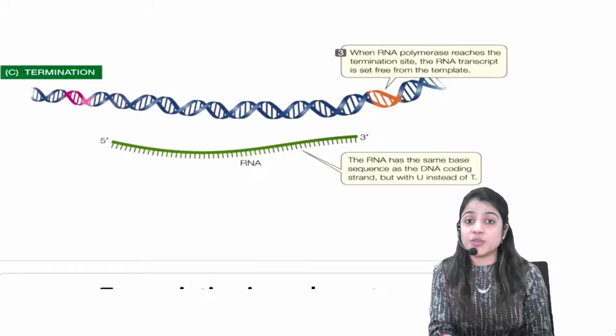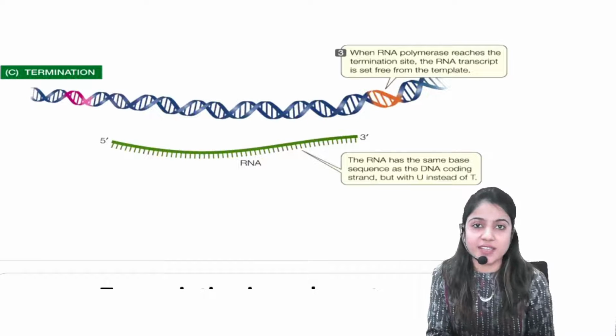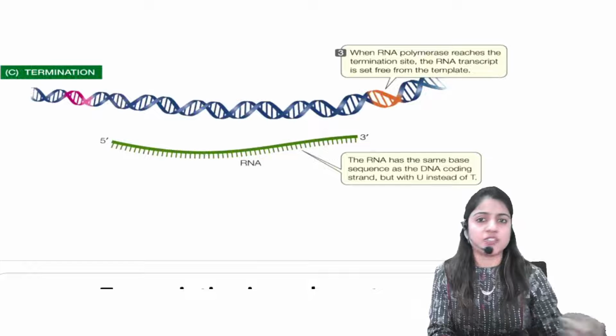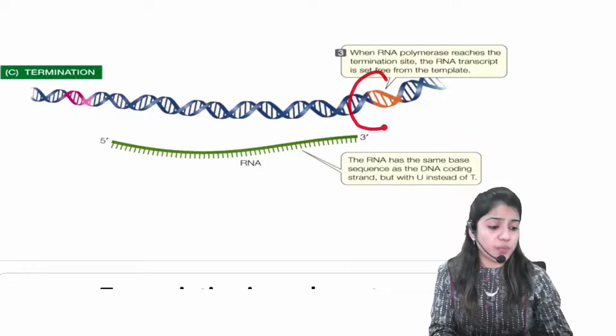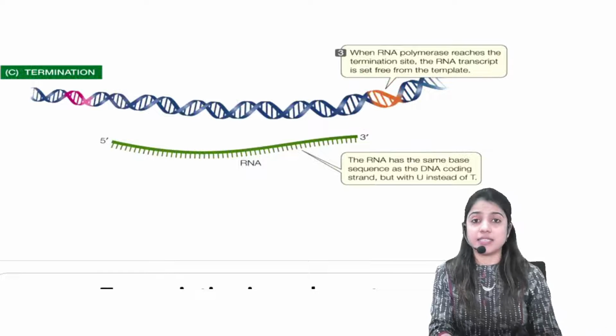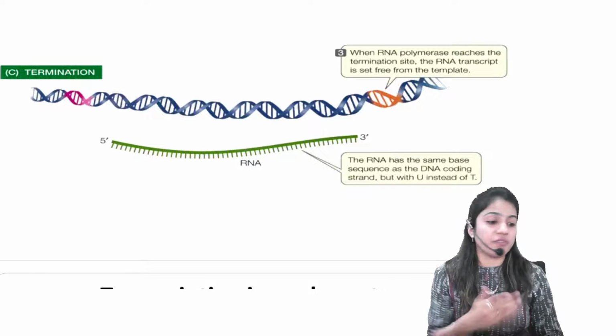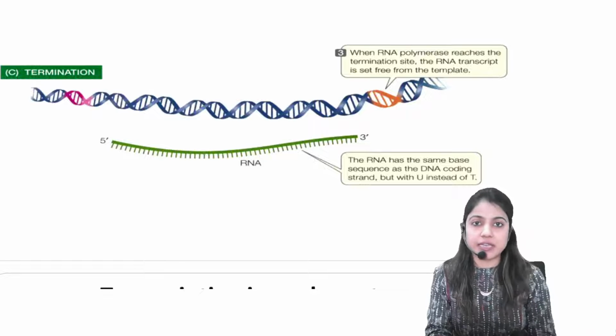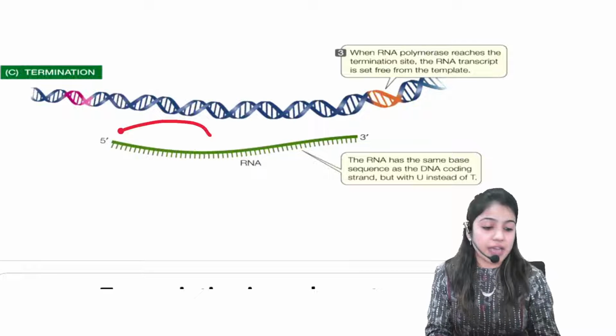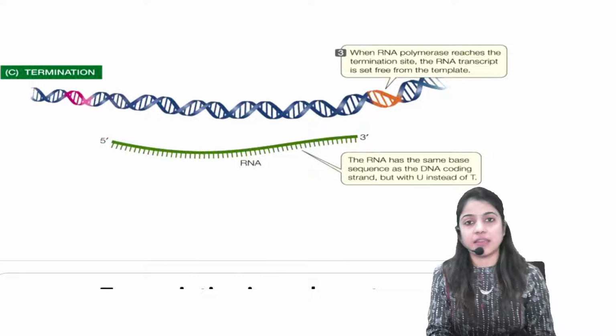Which factor do you need? You need rho factor. So rho factor will come and stop the process at a certain point. And at this point, RNA polymerase enzyme will be released. It will be free from the DNA and the rho factor will be released. And finally, our RNA will be released in the matrix.